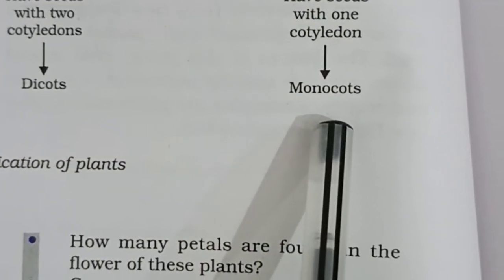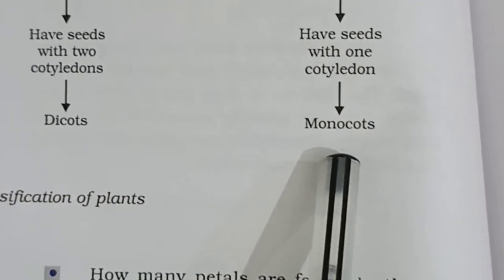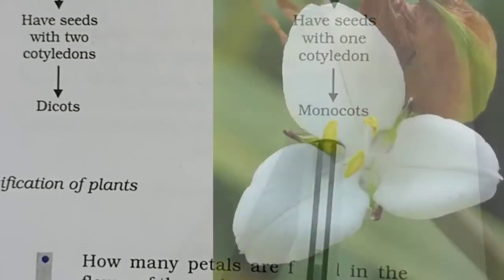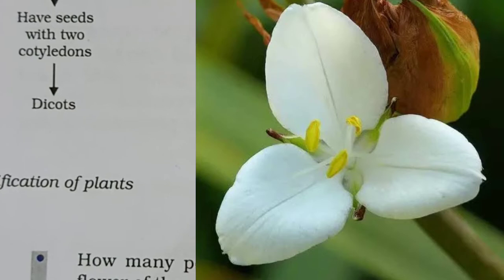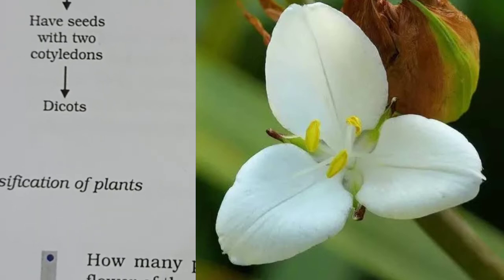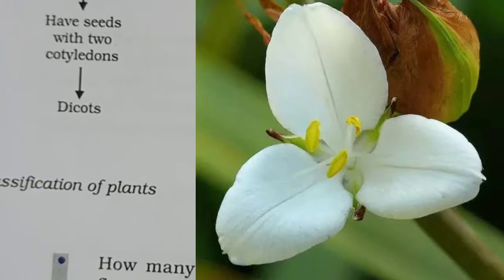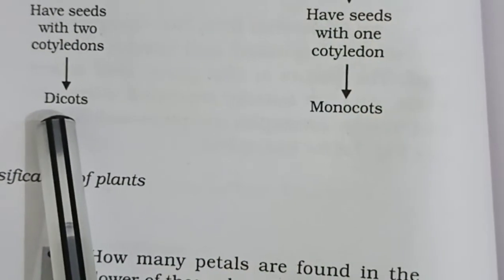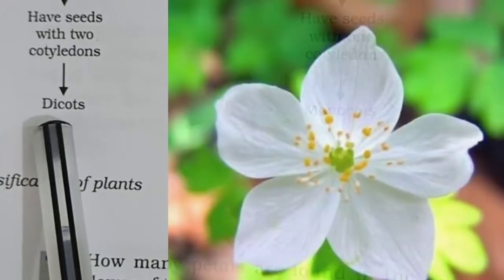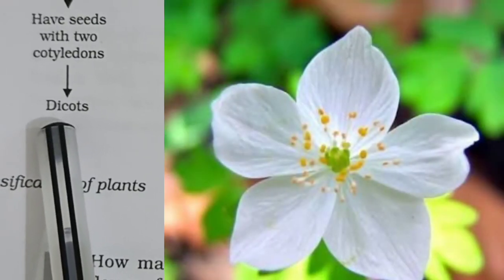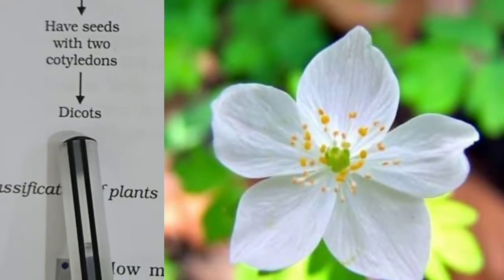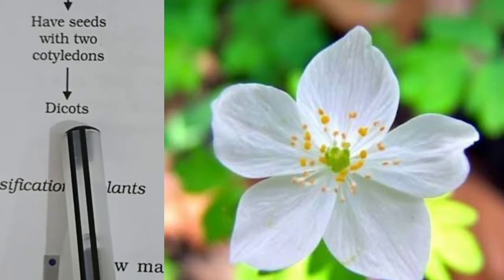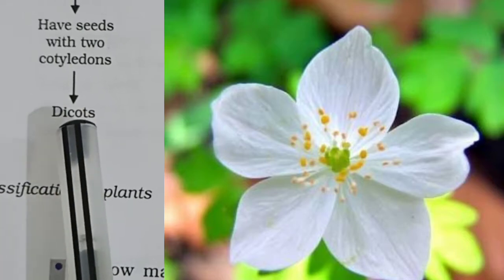In monocots, the flowers are trimerous. That means the petals will be either 3 in number or a multiple of 3. The petals of the flower will be 3 or a multiple of 3. And in dicots, they are pentamerous. Pentamerous. That means the flowers will have petals either 5 or a multiple of 5.